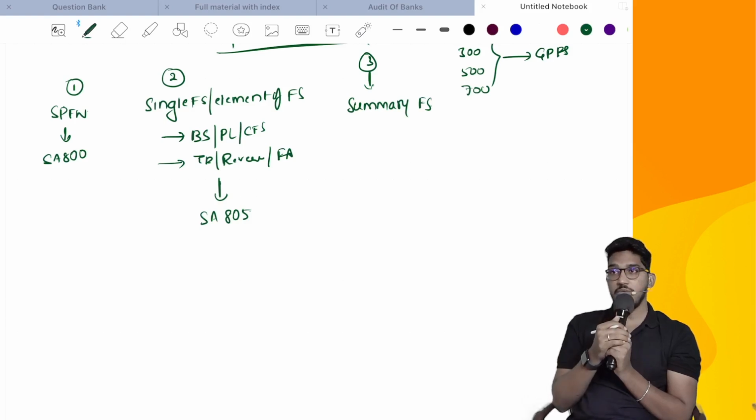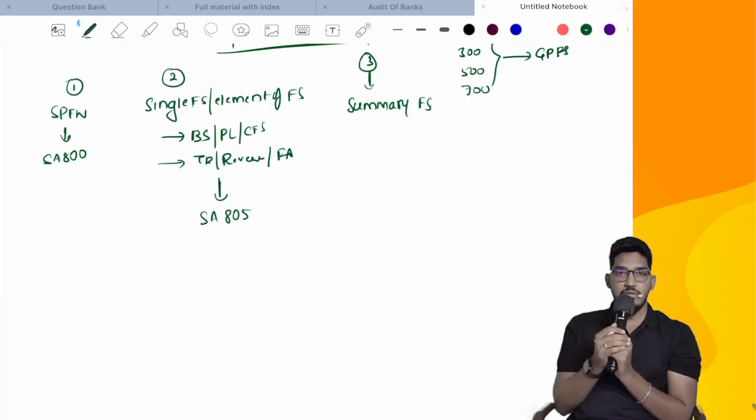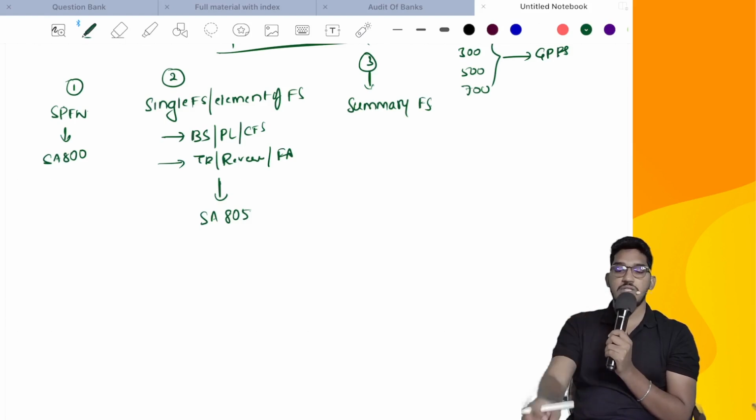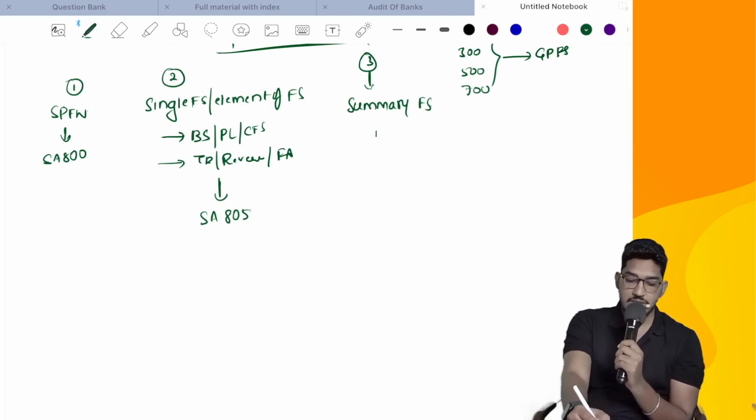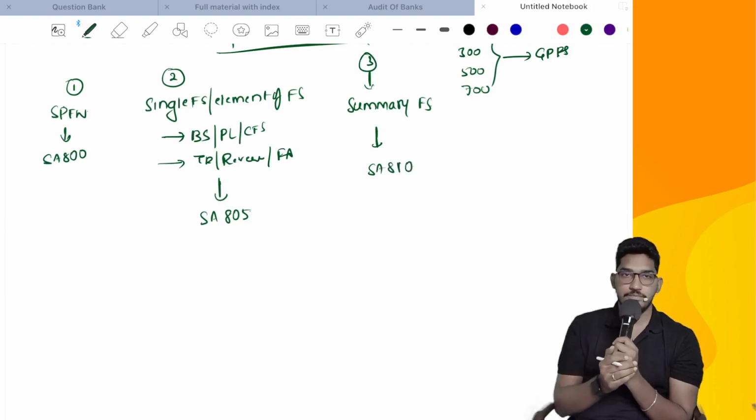Whether this summary financial statements which is getting circulated is giving a true and fair view? Why? Because sometimes they can do manipulation in the summaries also. Complete financial statements will give a true and fair picture, but when they are summarizing and circulating it, there could be manipulations happening there as well. So that's why summary financial statements are also required to be audited. In those cases, the clients will approach you asking you to do audit of summary financial statements. How you are supposed to do that audit is explained under SA 810.